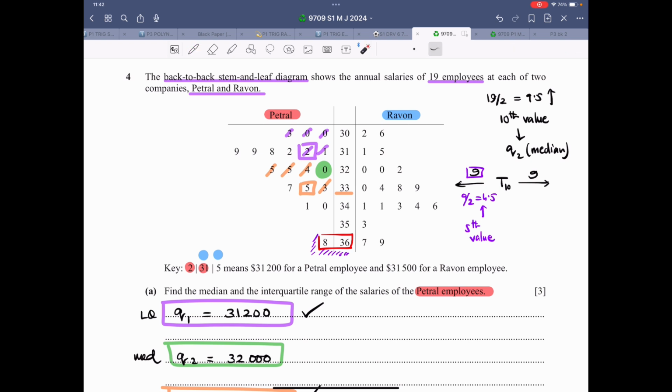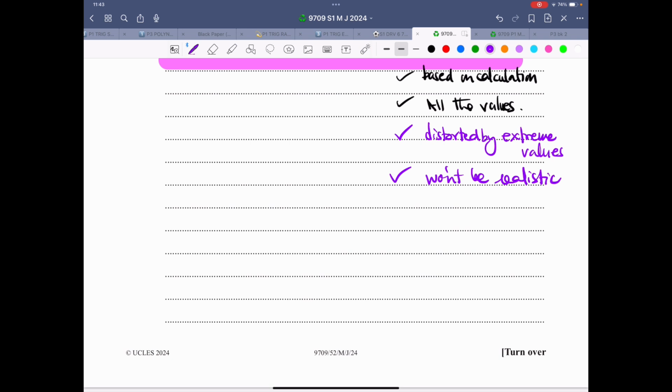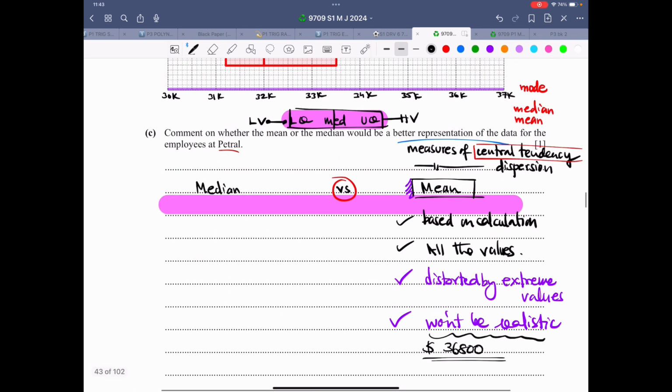8/36. Now all the data is centered around here. The maximum is 1/34, which is 34,100. And then all of a sudden we have 8/36, which is 36,800. So we have this extreme value, 36,800. That's an extreme value. Therefore, the mean will be distorted. The mean won't be realistic. Therefore, we are left with median.